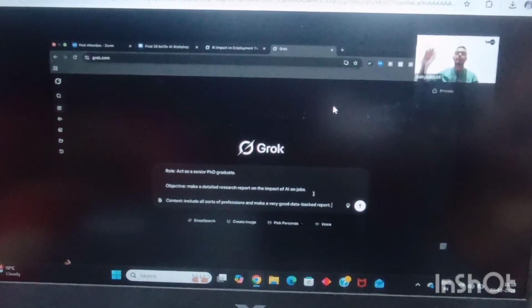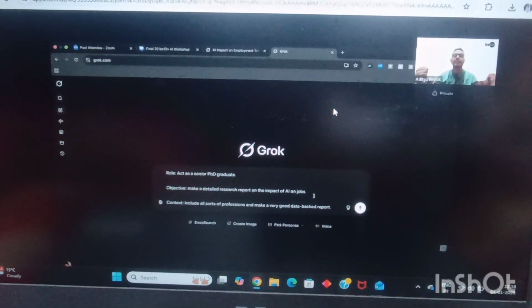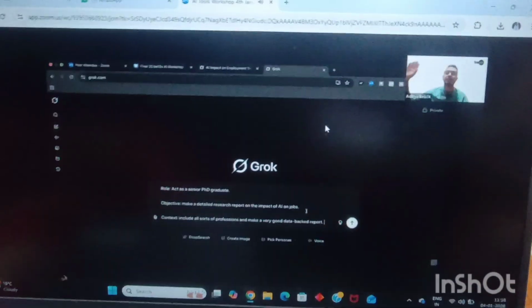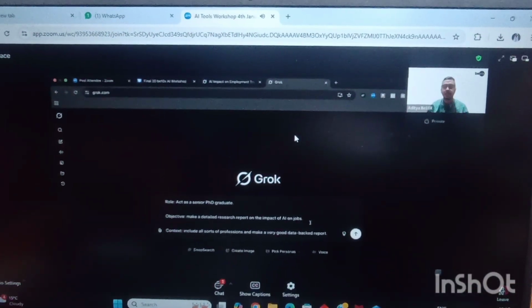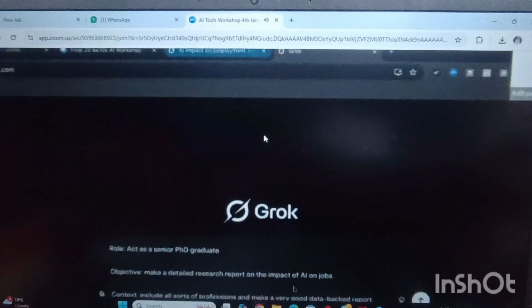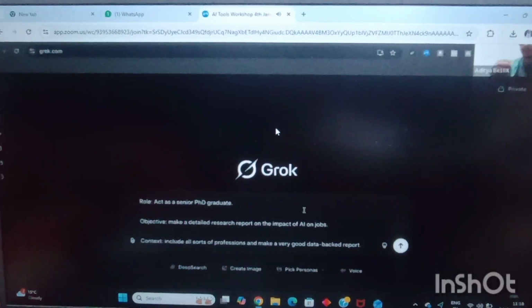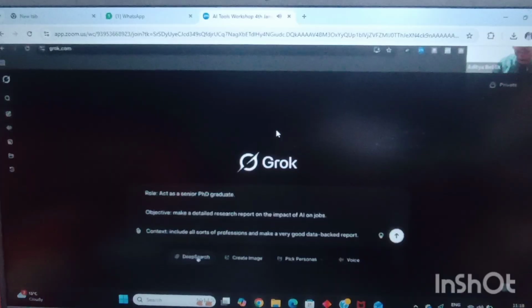But before that, how many of you want me to show one more magic trick? If we apply it, we'll be able to get even better outputs. How many of you would want me to show you something like that? So earlier, we just gave this particular prompt without clicking on this deep search button.